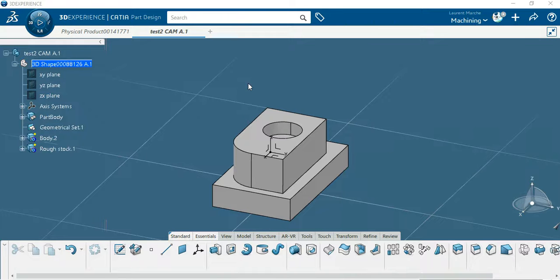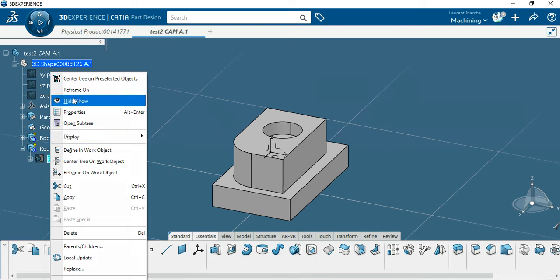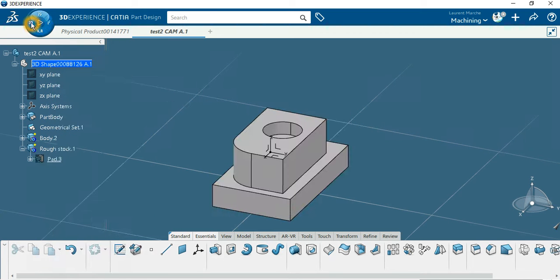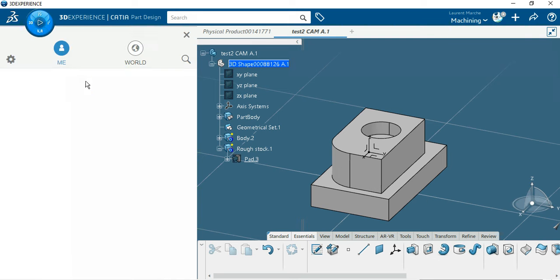Video for the CAM, computer aided manufacturing. Okay, you've got your part, and you have the body for the rough stock, so you can hide and show the rough stock. You launch the Prismatic